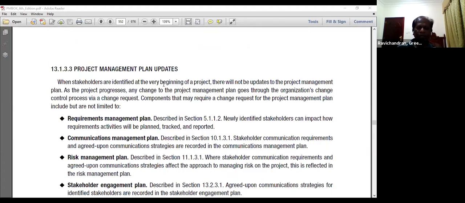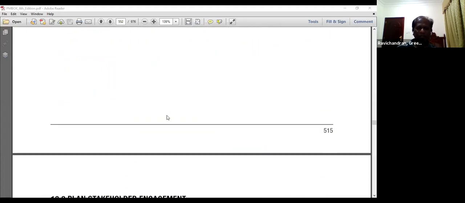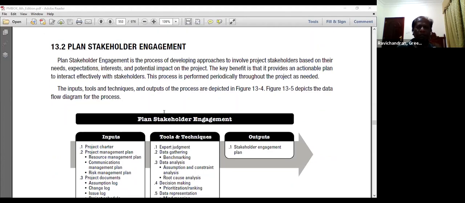You will end up changing the plans, changing the other documents. So, plan stakeholder engagement. In this process, we are developing the appropriate approach for involving the stakeholders based on their needs, expectations, interests, and the impact on the project. Of course, what is the benefit of this process? It provides an actionable plan to interact effectively with the stakeholders.